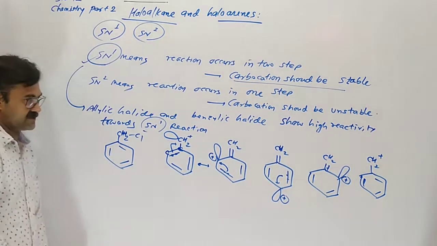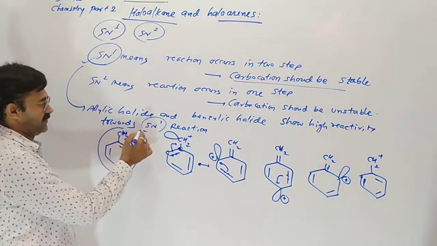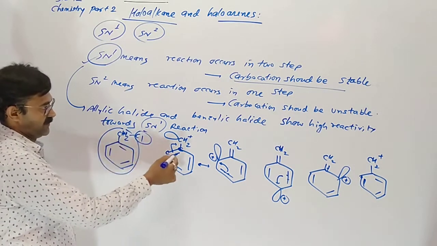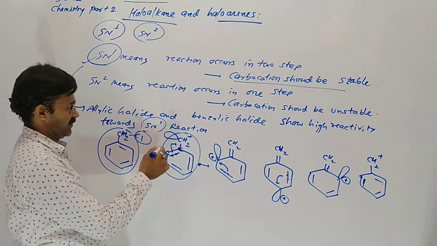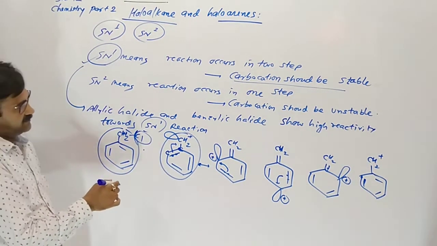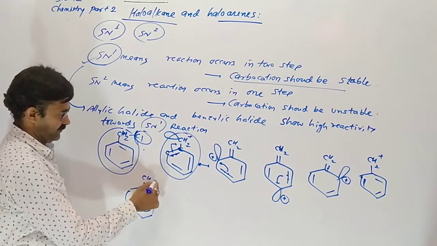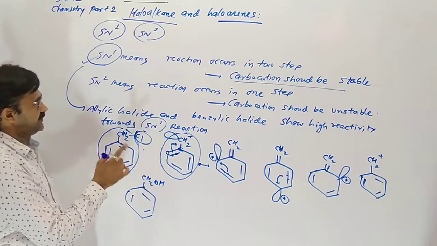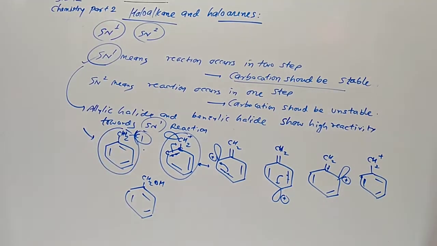So due to resonance our carbocation is the benzyl carbocation and this group is benzylic halide. The benzylic group is highly stable due to resonance, so chlorine easily removes from here and the OH group combines there easily. So this reaction occurs in two steps, so it also gives SN1.